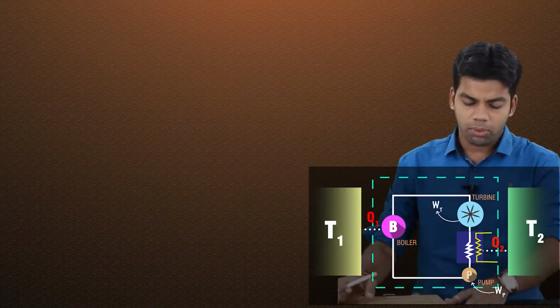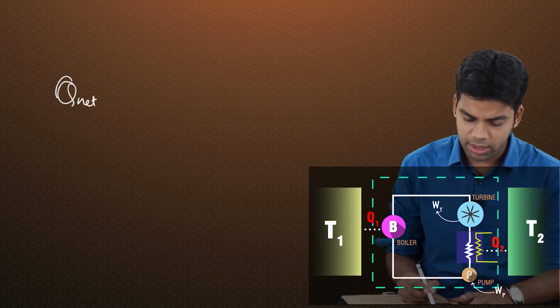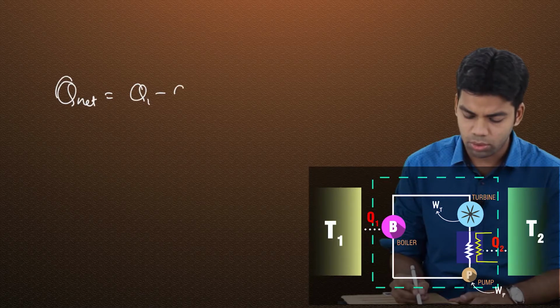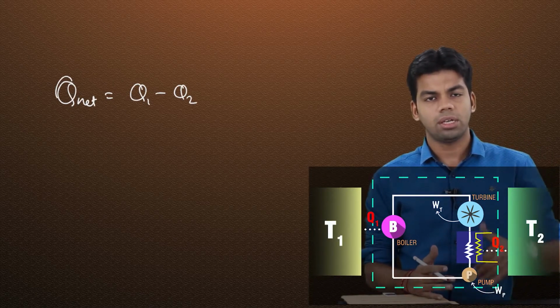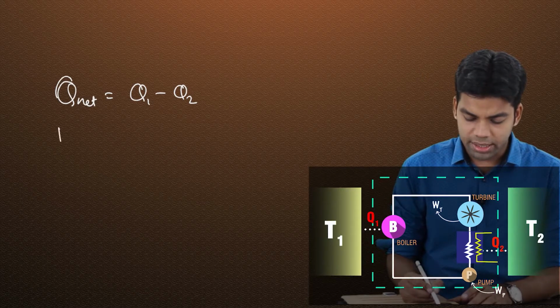Okay, so if I tell you about the total heat transfer, Q net, as you have seen, is nothing but Q1 minus Q2. Q1 heat is transferred to the system, and Q2 heat is rejected from that heat engine or from the system. First thing. Now what is the net work delivered?